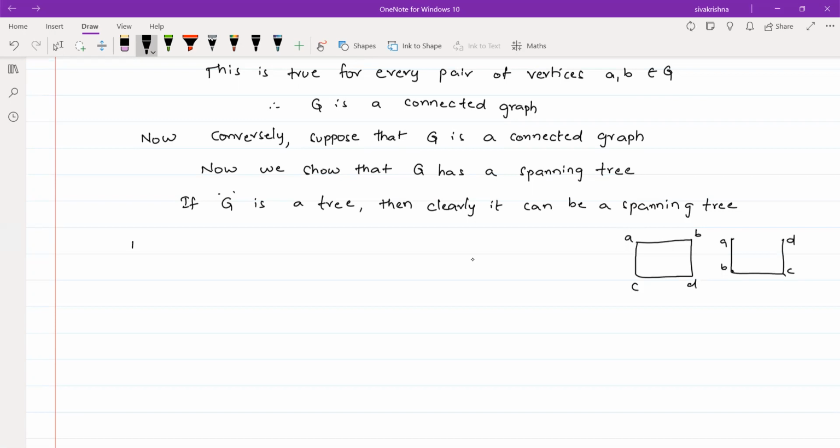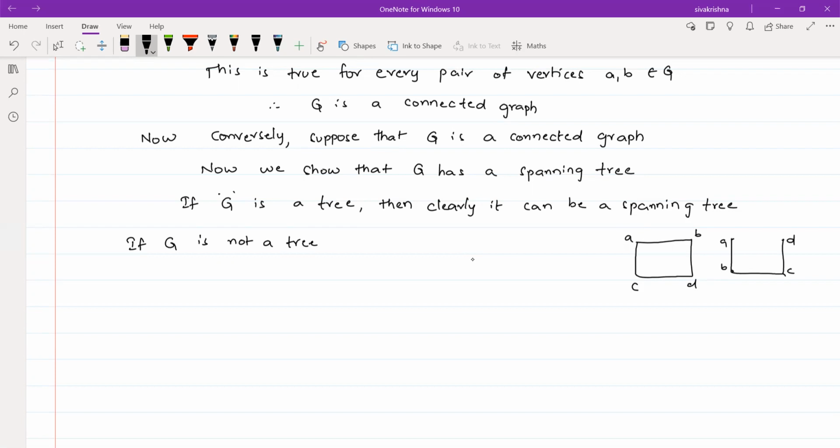If G is not a tree, when will we say that G is not a tree? Whenever it has a cycle, then we say that it is not a tree. In the examples, one is a tree and the second is not a tree because it has a cycle.